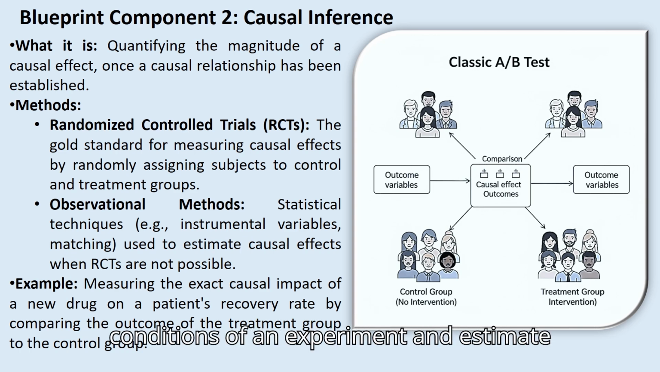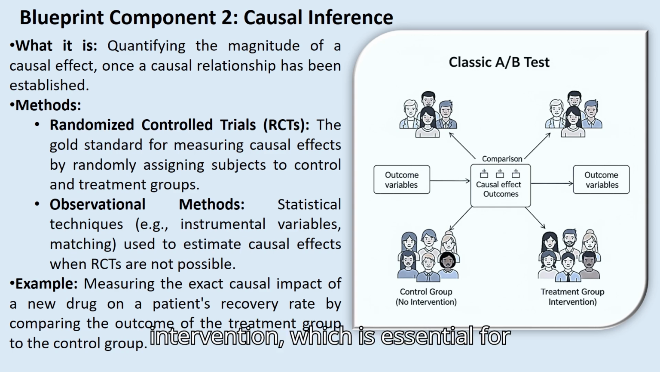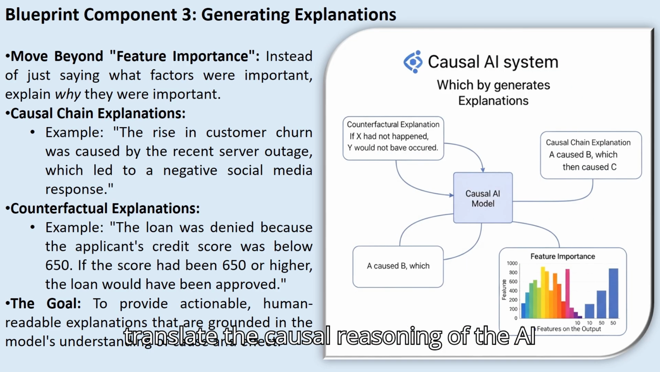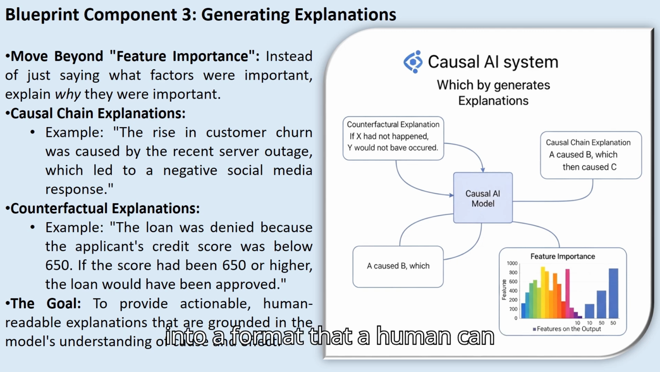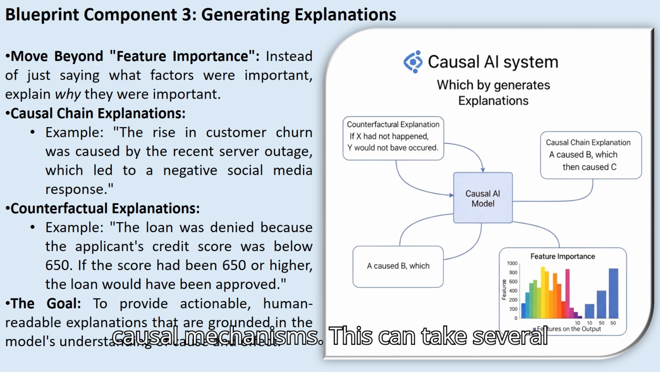When a controlled experiment is not feasible, we can use advanced statistical methods on observational data to simulate the conditions of an experiment and estimate the causal effect. This step allows us to quantify the true impact of an intervention, which is essential for making data-driven decisions. The final and most user-facing component of our blueprint is generating explanations. This is where we translate the causal reasoning of the AI into a format that a human can understand and trust.